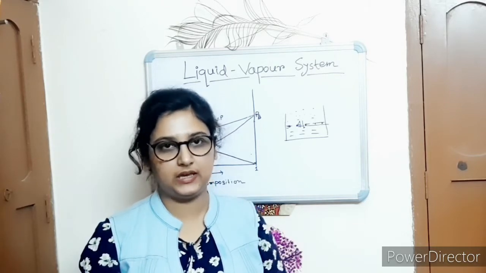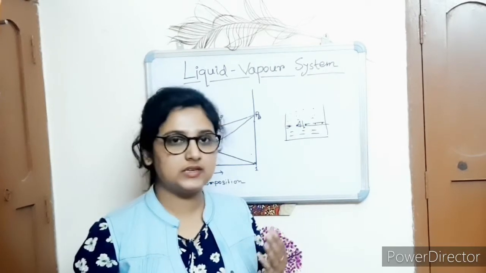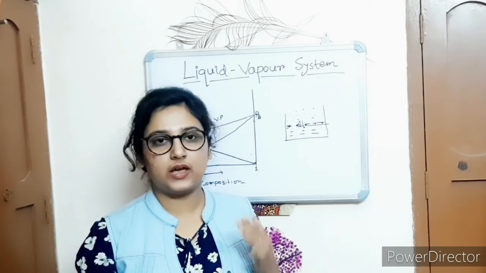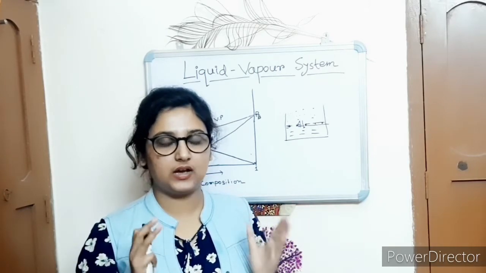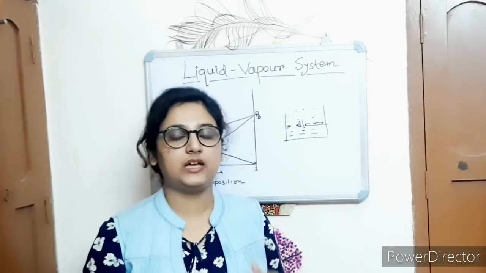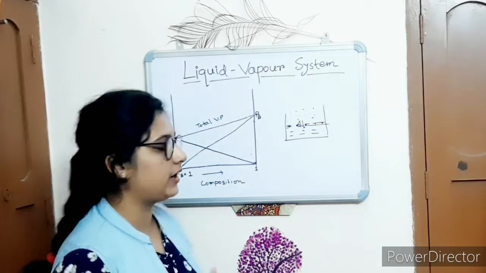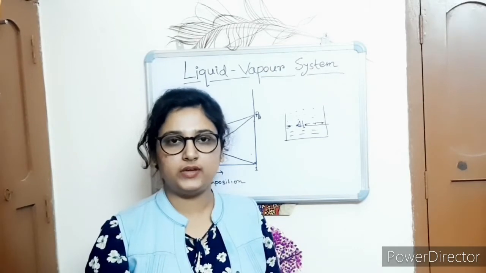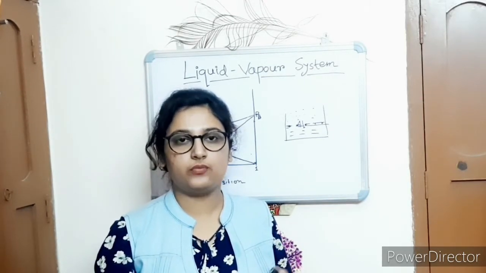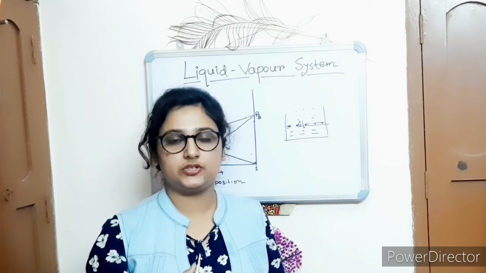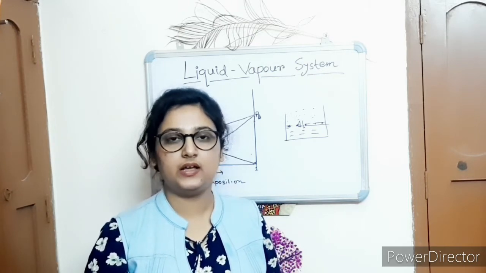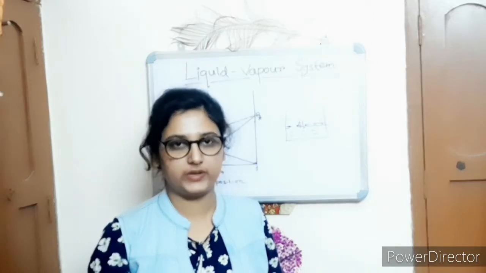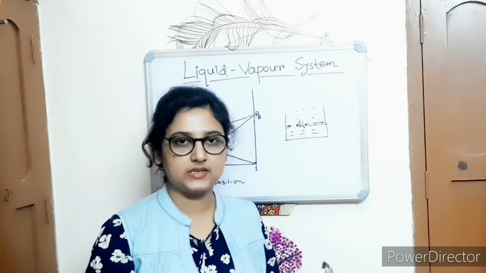But when you are taking benzene, it is a volatile liquid. Even at room temperature you can get a sufficient amount of benzene vapor. So here we are considering that two volatile liquids are mixed together and they form liquid and vapor phases. What is the effect of the change of pressure and the change of mole percent of the components present in the system, I will discuss here.